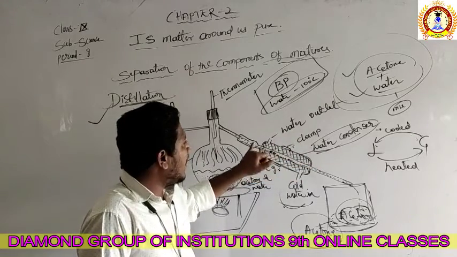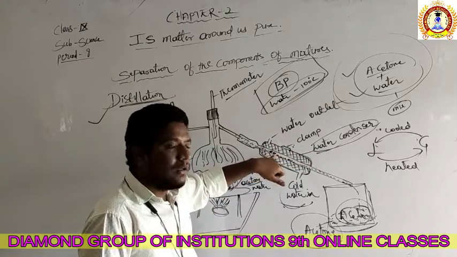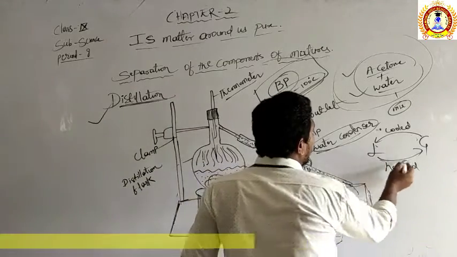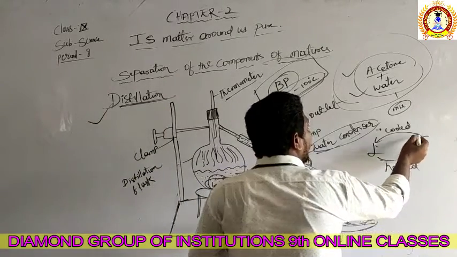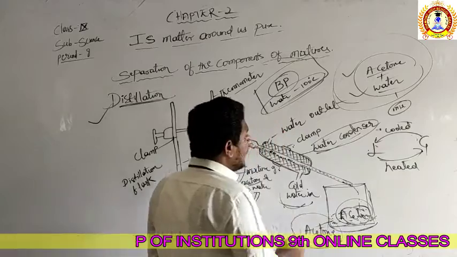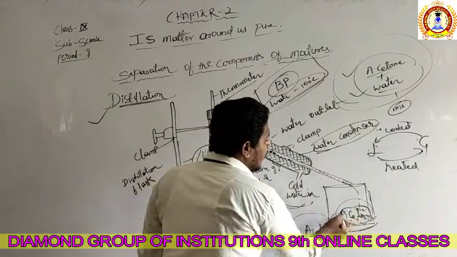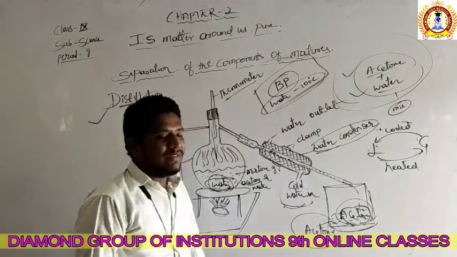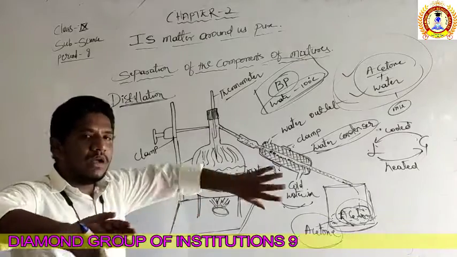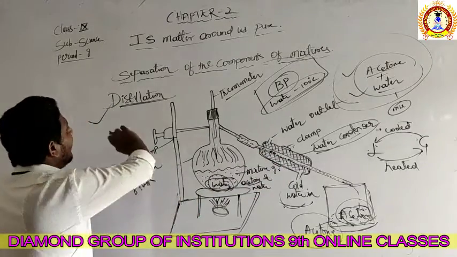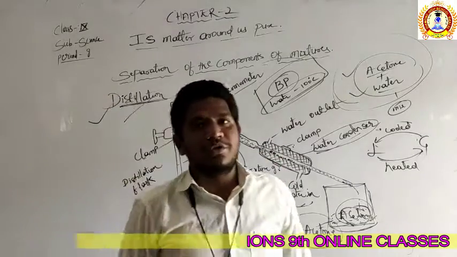In this condenser area, gas becomes liquid again, because when a liquid is heated, it becomes gas. When the gas is cooled, it becomes liquid again. As a result, the liquid acetone will be stored here. So we separated the water from the acetone. That method is distillation. I hope you understood.